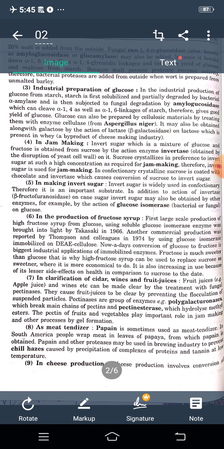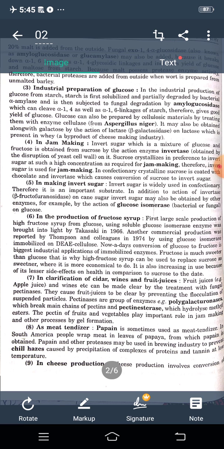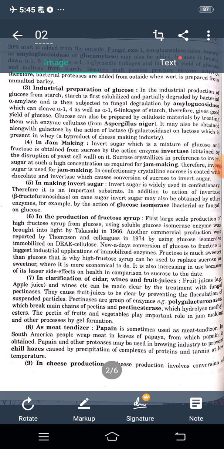Now, invert sugar is widely used in confectionery. Therefore, it is an important substrate. In addition to the action of invertase, beta fructofuranosidase on cane sugar, invert sugar may also be obtained by other enzymes. For example, the action of glucose isomerase, bacterial or fungal, on glucose.